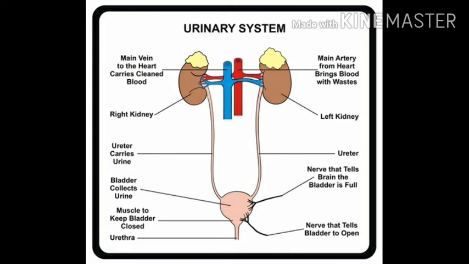From each kidney arises a ureter which passes down and opens into the urinary bladder. So these tube-like structures are ureters. They connect kidney to the bladder. The urinary bladder is a bag-like structure which collects and stores the urine formed in the kidneys. The urinary bladder opens to the exterior through a tube called urethra.